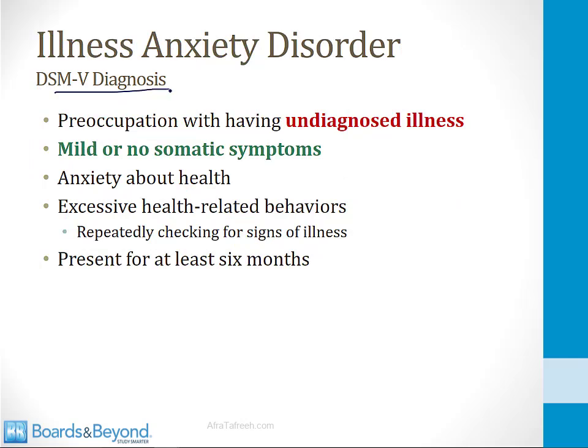Another DSM-5 diagnosis is illness anxiety disorder. This is a little bit different. This is where a patient has a preoccupation with having an undiagnosed illness, but they may have mild or no somatic symptoms. So this is the type of patient who is always worried that they have a cancer inside of them or that they're going to have a heart attack, but in fact, all the workup has shown that they are fine and otherwise healthy.